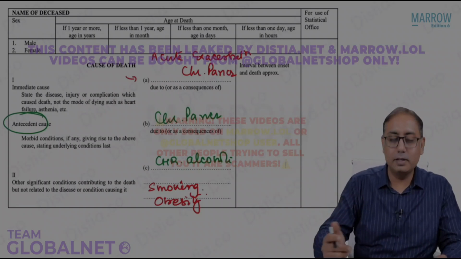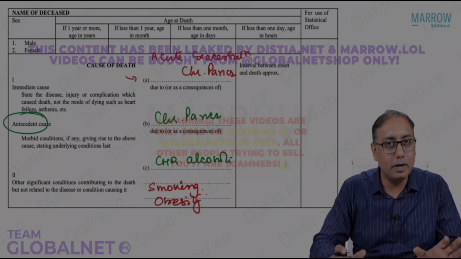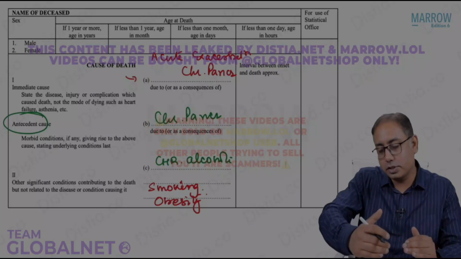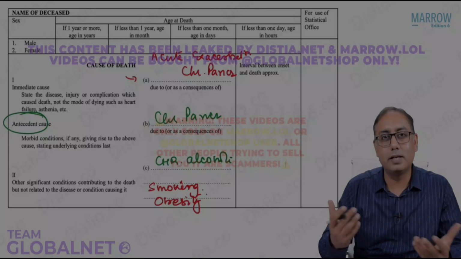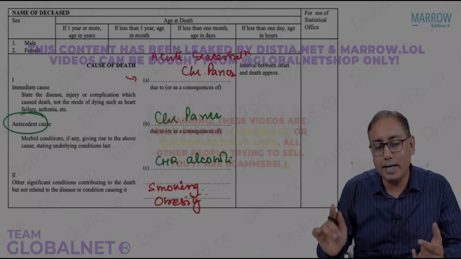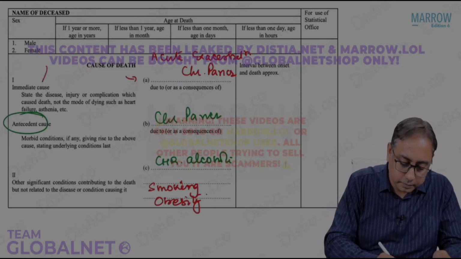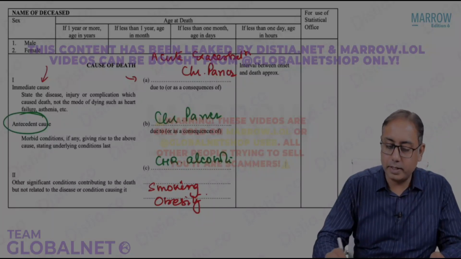So that's how you write the death certificate. Please note in part 1A, we write the cause of death which was just preceding the event of death, just before the death, what was the last diagnosis. That is part 1A, the immediate cause of death. Okay, let us take another example.